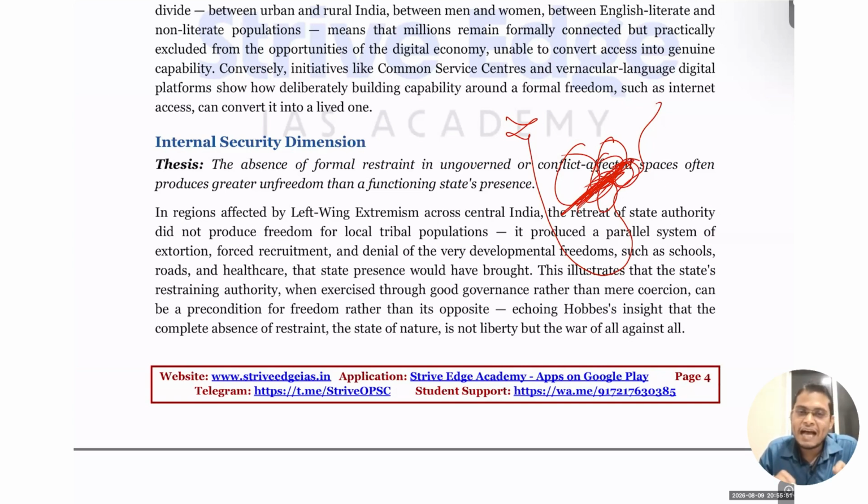But do you think that this absence of restraint by the government led to positive freedom for these tribal people? The answer is no, because here the left-wing extremists breed, threaten, and coerce the people. Because of this, these tribal areas are backward, since left-wing extremism believes that backwardness is a breeding ground for their movement to continue. Whenever there is development, left-wing extremism will vanish. So you can see the absence of restraint is not giving freedom here. Rather, you can give the example of Swabhiman Anchal, where we have developed the Guru Priya Setu bridge and more.